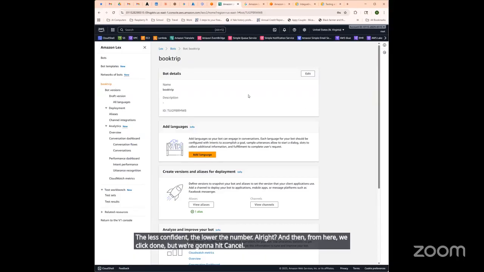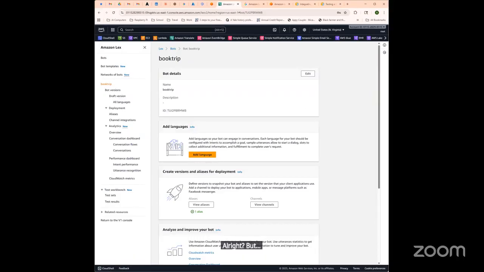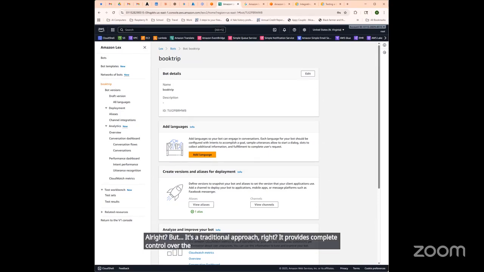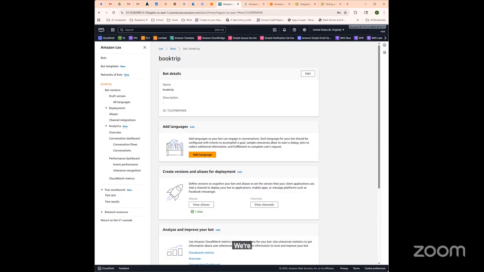All right, but it's a traditional approach, right? It provides complete control over the conversation flow and business logic. So it's ideal for complex, business-specific requirements where precise control matters more than speed.